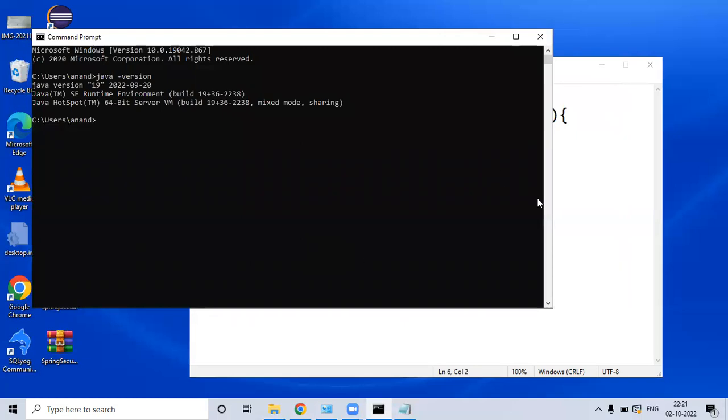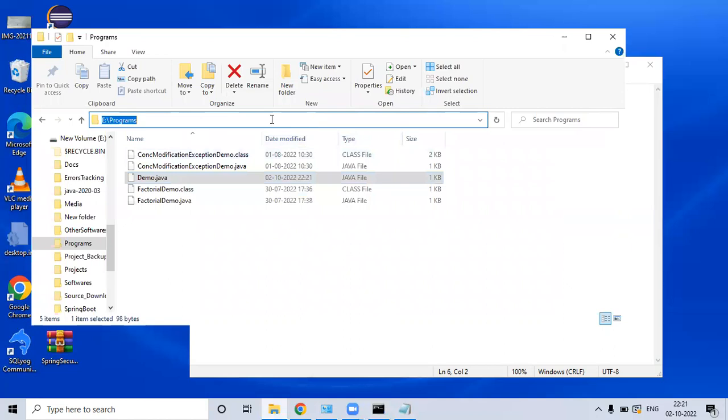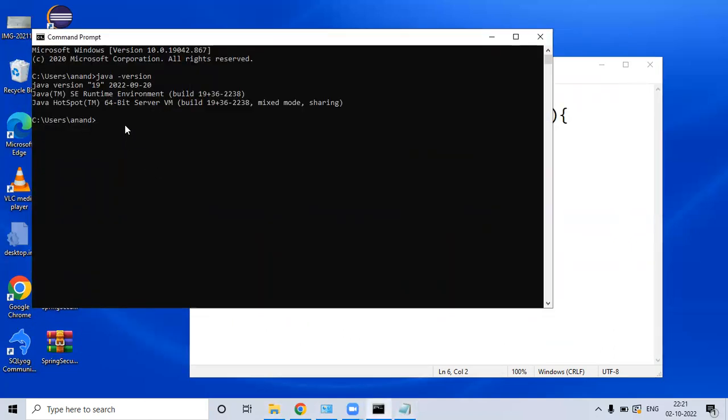First I need to go to that path. I'll copy this path, and since it is saved in the E drive, I'll go to the E drive, E colon, and change the directory with cd space that path. Now we are in this path.